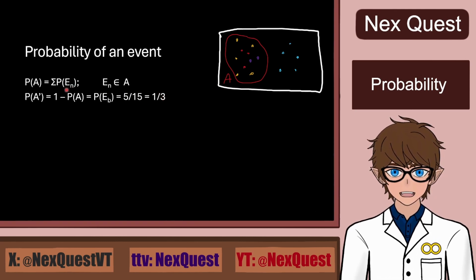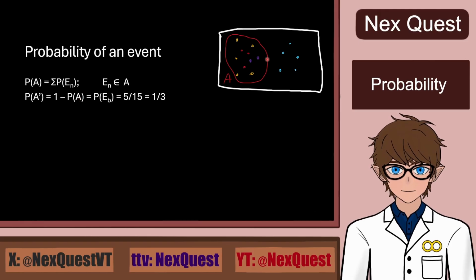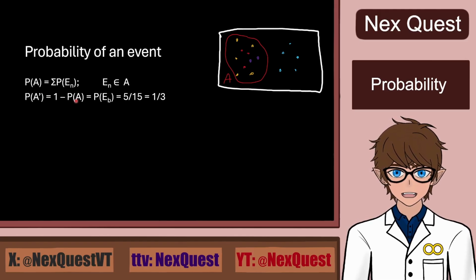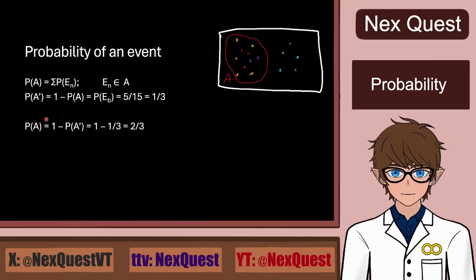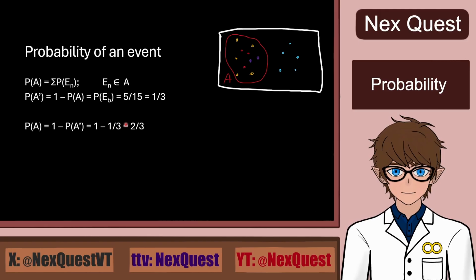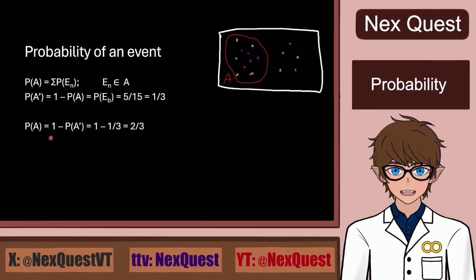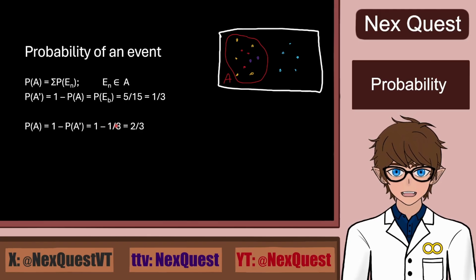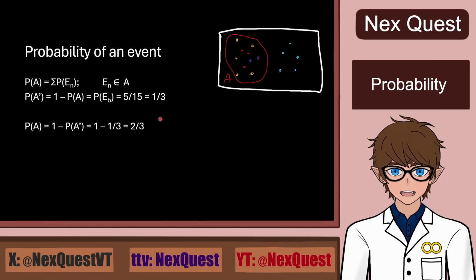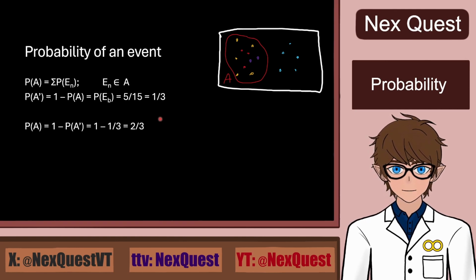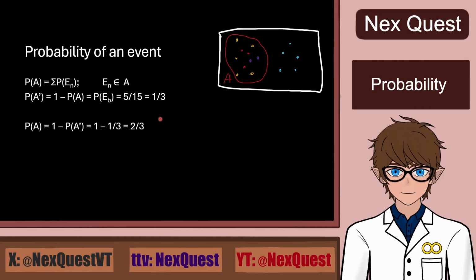Now, to get the probability of A, as we were interested in, we just flip this equation around by getting this one to the left and this one to the right, like so. And we just subtract the probability we solved for the complement from 1, and we get 1 minus 1/3 is 2/3. I overcomplicated this for no reason whatsoever, but that's just how it works. It's a lot simpler in reality, just write it down once or twice and you understand it.